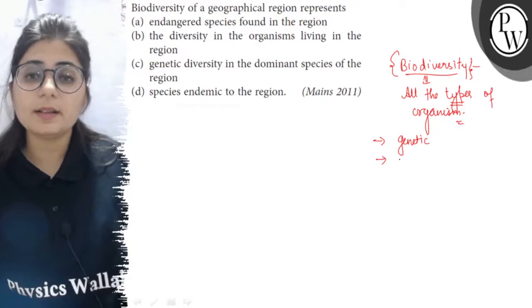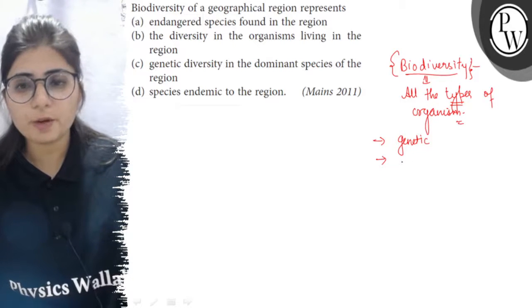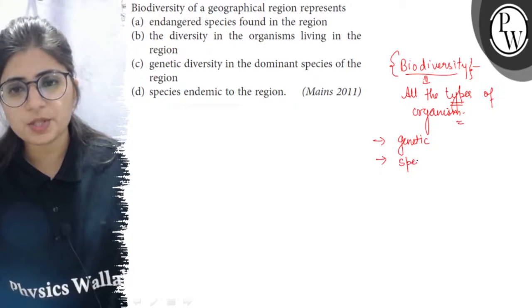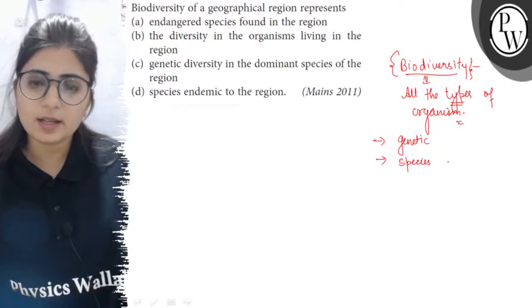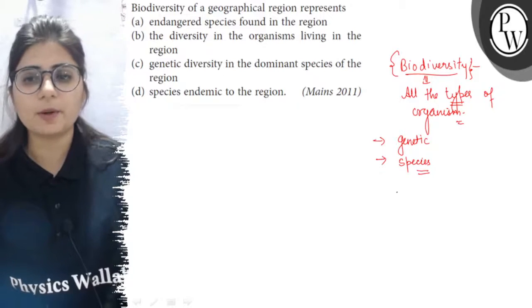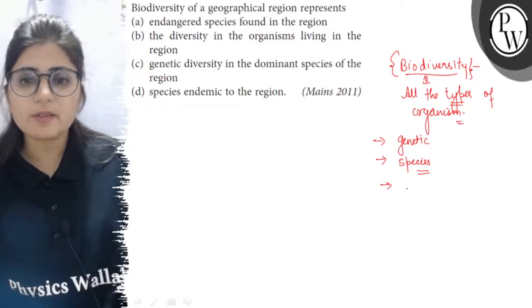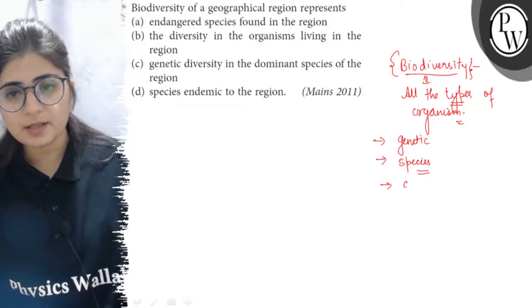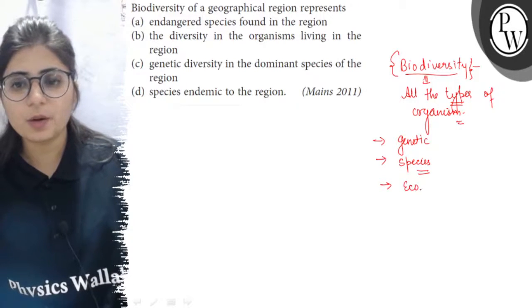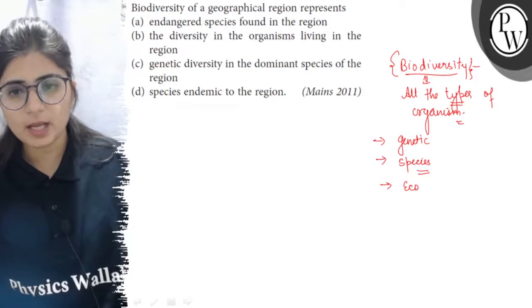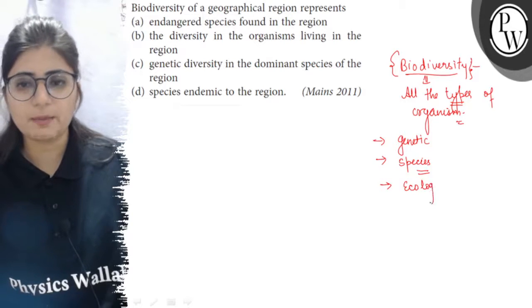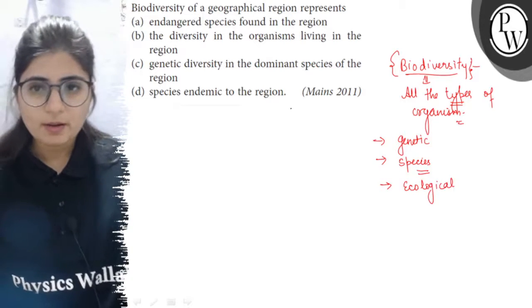It may be in terms of number of species, so number of species present in a given area represents the species biodiversity, and this biodiversity may also be on the basis of ecosystems found in a given landscape, so that is called the ecological biodiversity. So here let's see the options.